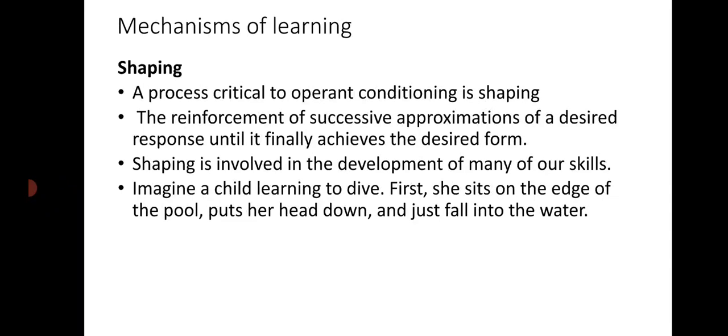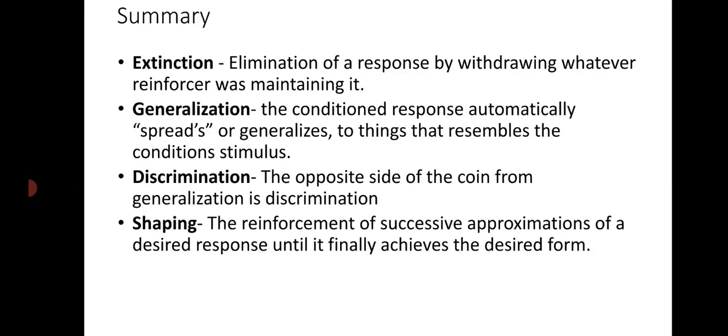Now, let's summarize this session. In this session, we have discussed the various mechanisms in learning. Extinction, meaning elimination of the conditioned response. Next, generalization: the CR is generalized to all those stimuli which resemble the conditioned stimulus. Discrimination, which is the opposite of generalization, wherein the appropriate conditioned response is shown only to a particular stimulus. Lastly, shaping, wherein the successive approximation of a desired response is reinforced till the organism learns the final outcome.